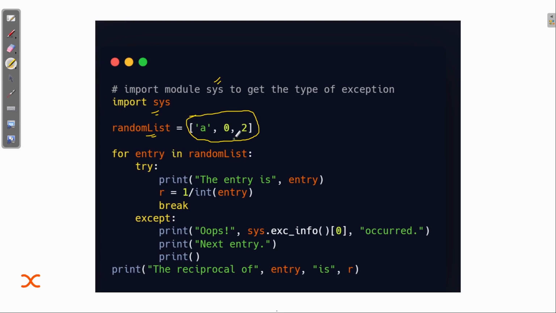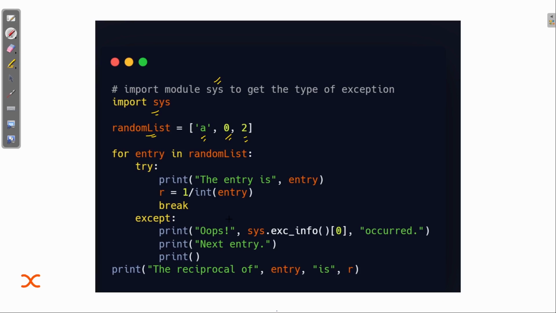So first we will take this value, a, and work with it. Let me explain. Inside try, print entry is, and then the entry, first value, then second value, then third value. The first value is a, so this will be printed. Then r equal to 1 by int a, and then break.